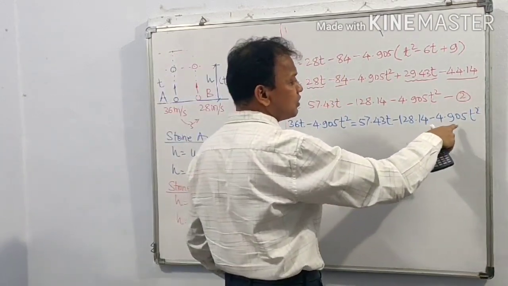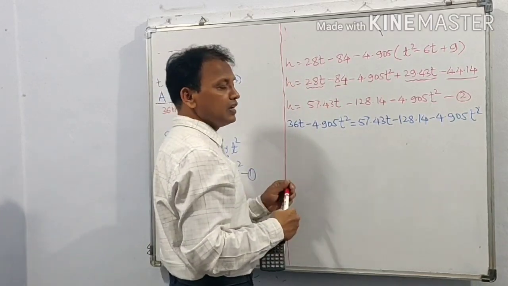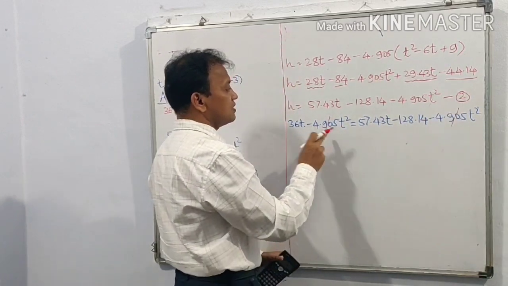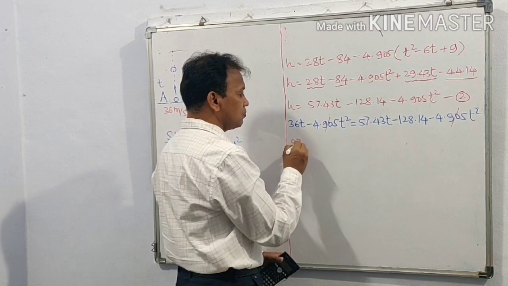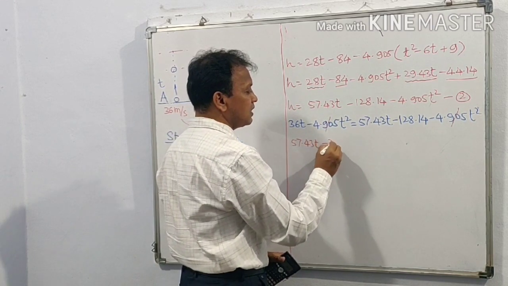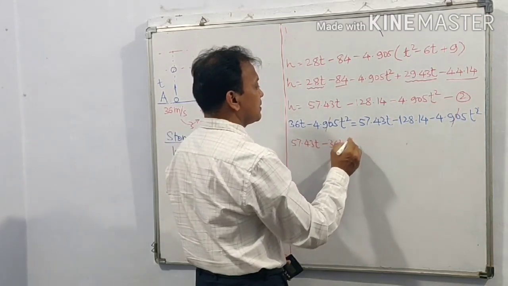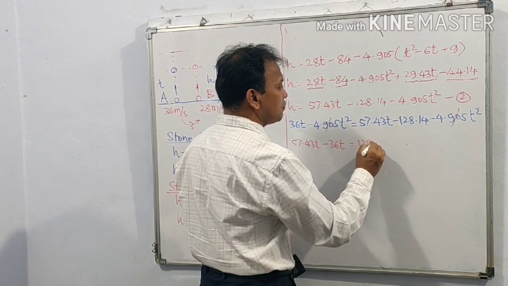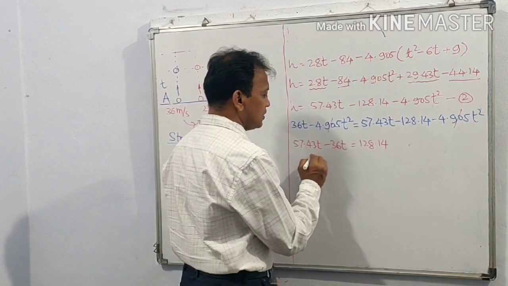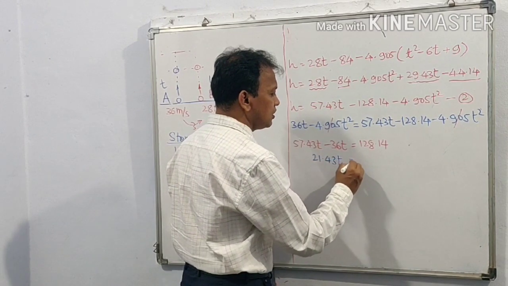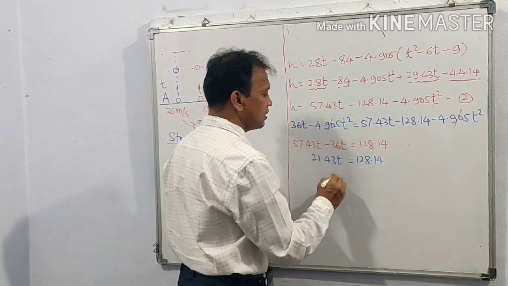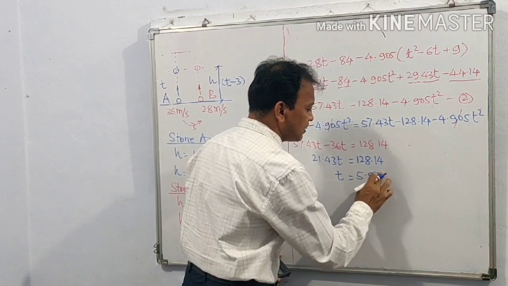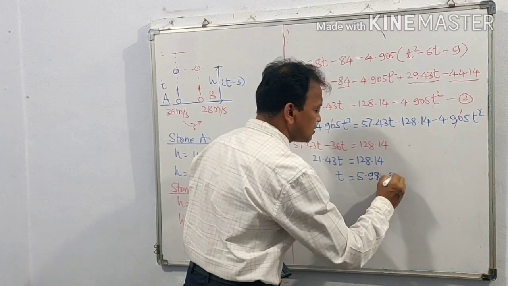The 4.905 t square terms get cancelled, and the equation is simpler: 57.43t minus 36t is equal to 128.14. That is 21.43t is equal to 128.14, and therefore t is equal to 5.979, that is 5.98 seconds.